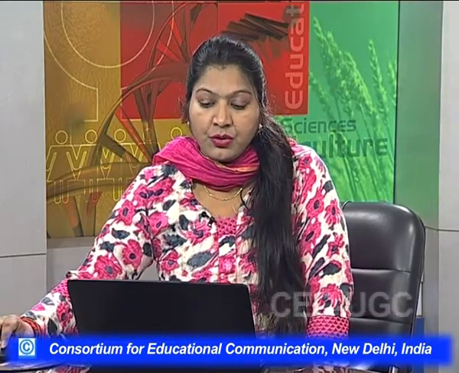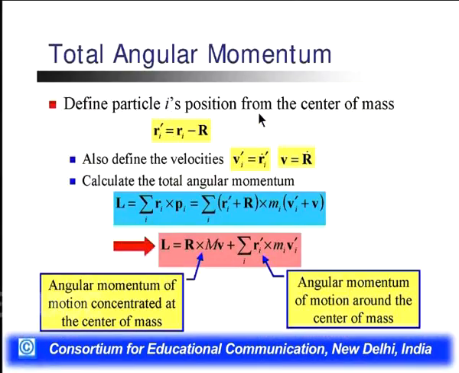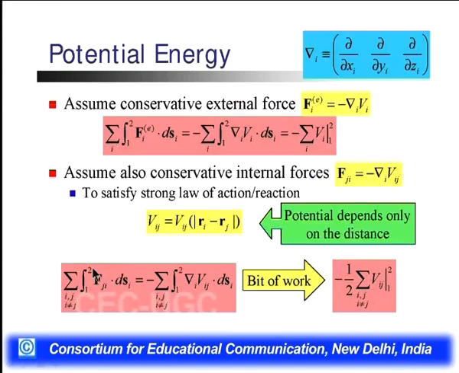After that, we defined the total angular momentum for the i particles, or the number of particles, and then we discussed the energies, kinetic energy and potential energy. In the kinetic energy, we find the kinetic energy for the two systems, where T2 minus T1 is from the position of the particle at one position and the second position, and then we calculate the total kinetic energy. After that, we calculate the potential energy.